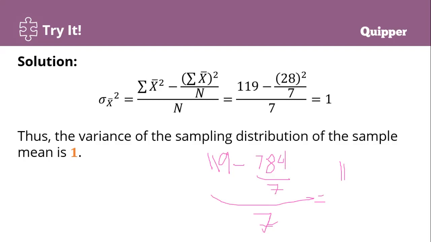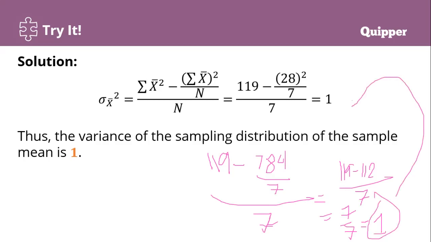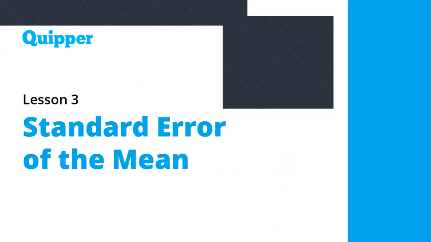So 119 minus 112 kay 7 na lang, over 7. So 7 divided by 7, that is why ang answer kay 1. Same answer sa babaw, gidiretso lang nila. Okay? That is how to get the variance of sampling distribution of the sample mean, which is equal to 1.